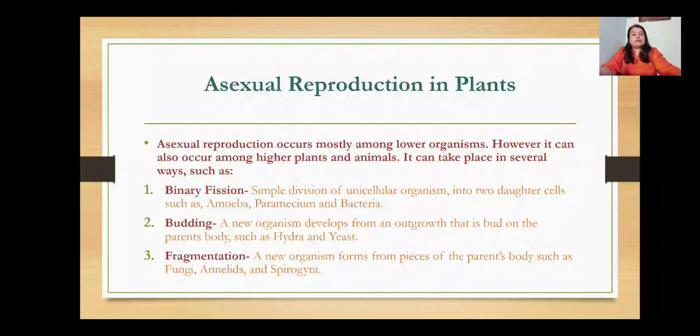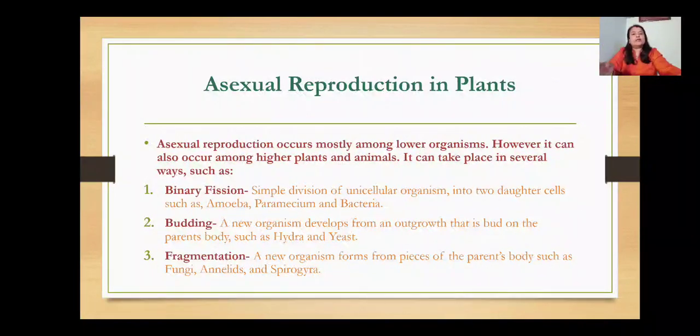Some of the methods of asexual reproduction are like binary fission. Binary fission is an asexual method in which a simple division takes place, the division of a unicellular organism into two daughter cells, meaning the same cell divides or splits into two daughter cells, such as amoeba, paramecium and bacteria. Next is the budding.